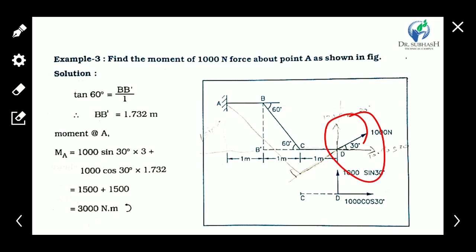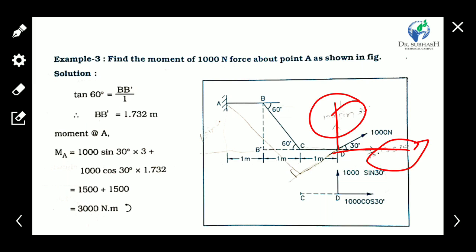First we resolve this force into two components, horizontal and vertical, and then the total moment of both components is taken about A. So we easily get the perpendicular distance of the vertical and horizontal components. Similarly, we resolve this into two components, 1000 cos 30 and 1000 sin 30.